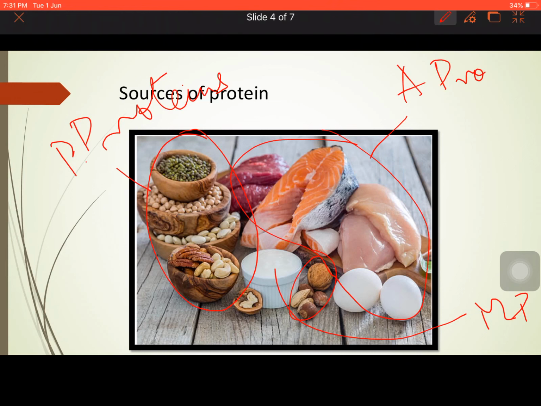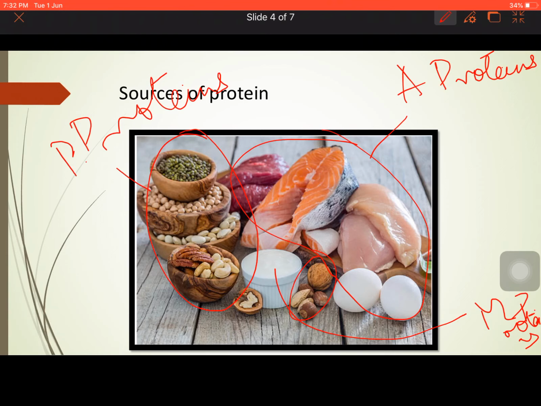So, those who are not taking animal products can depend on milk products or different types of plant proteins like legumes, nuts and pulses. Cereals like wheat, maize, etc. are also good sources of protein.